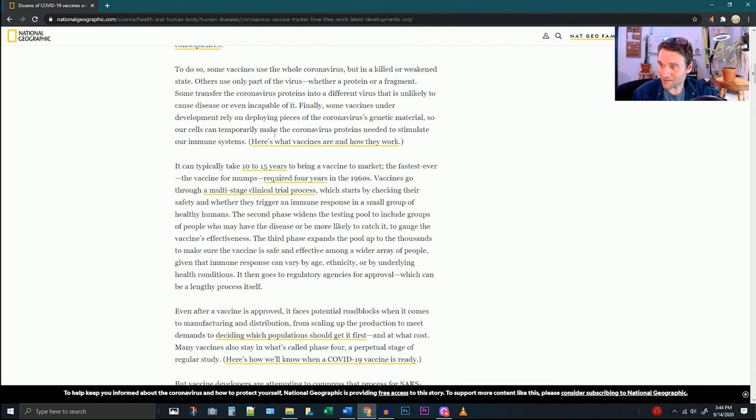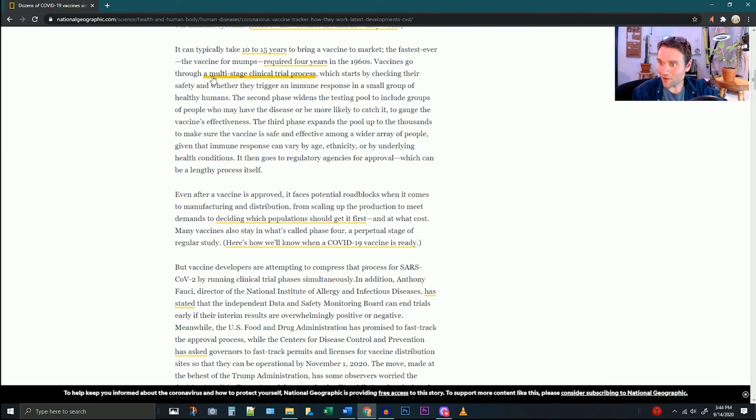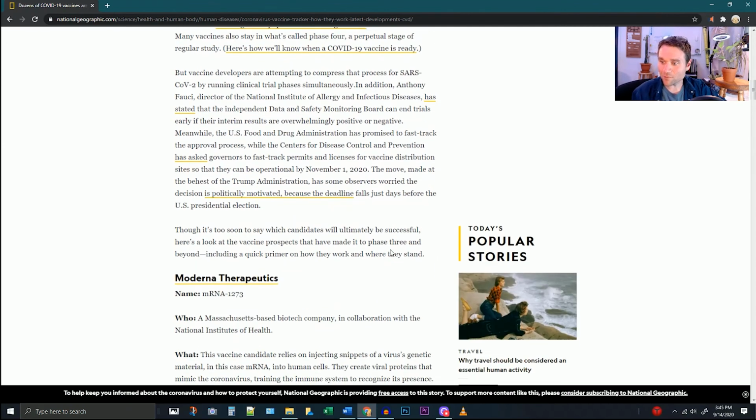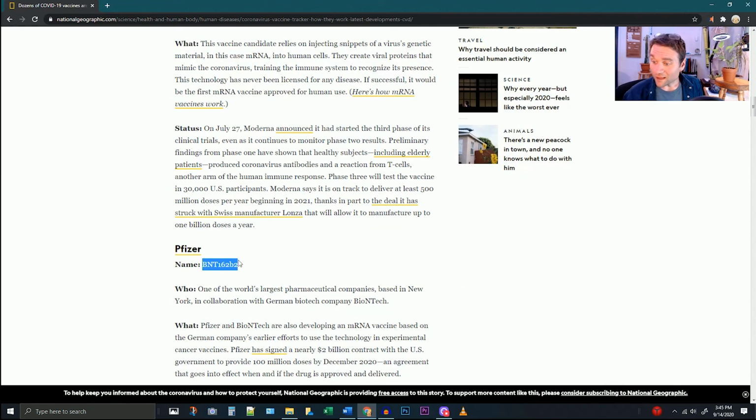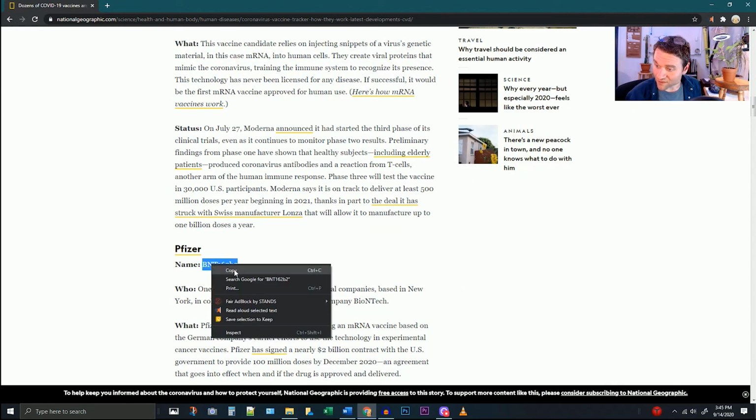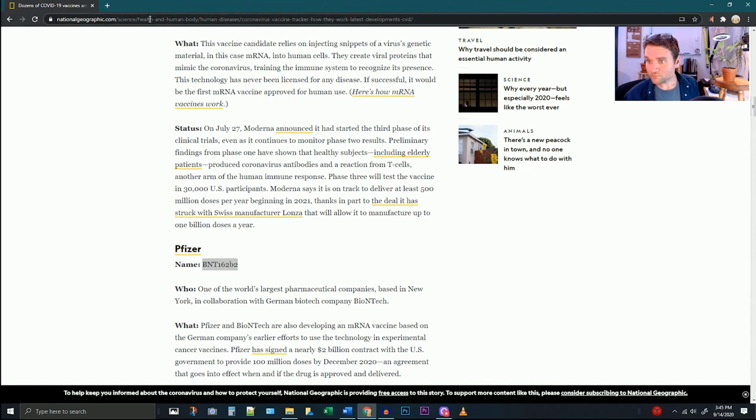And look at this, they have links to here's what vaccines are and how they work if you need extra stuff. A multi-stage clinical process, link to explanations about that. Here's how we'll know when a COVID-19 vaccine is ready. So all kinds of stuff you might want to know. They have additional links to go in here. And then they talk about the specific vaccines that are being studied. And let's take the next step here.